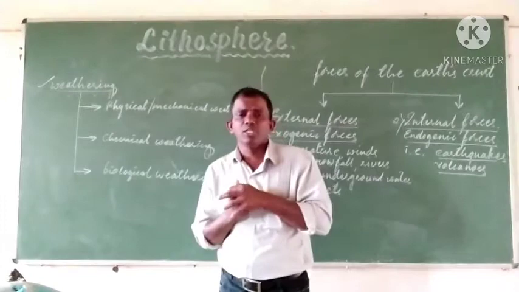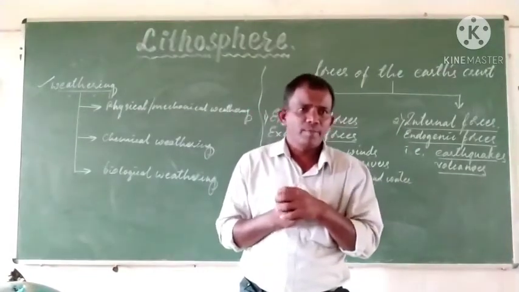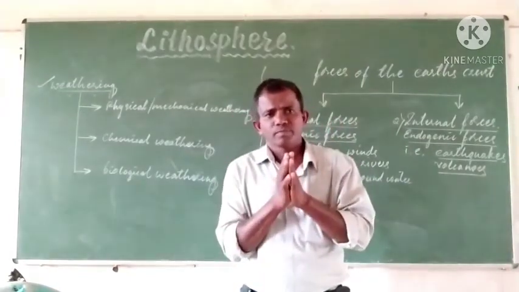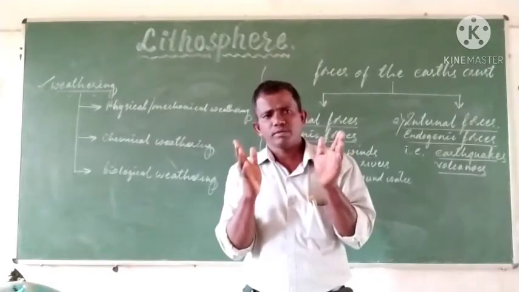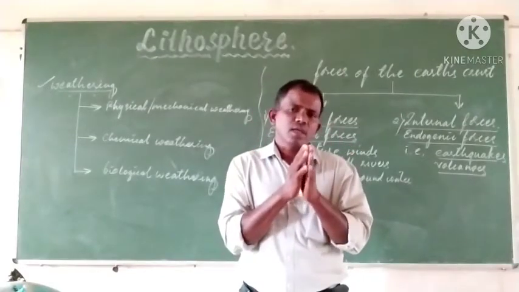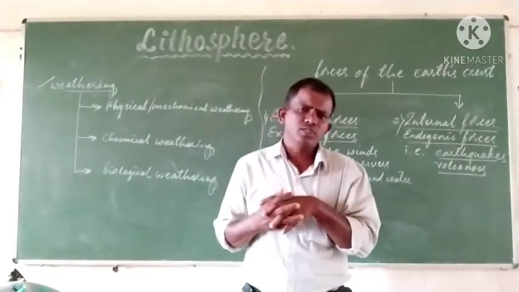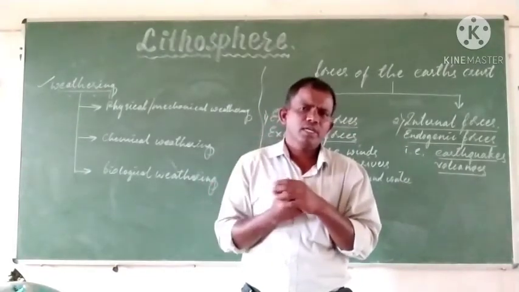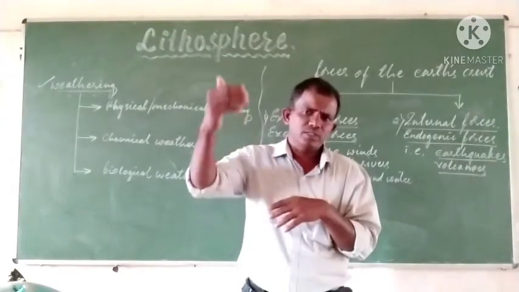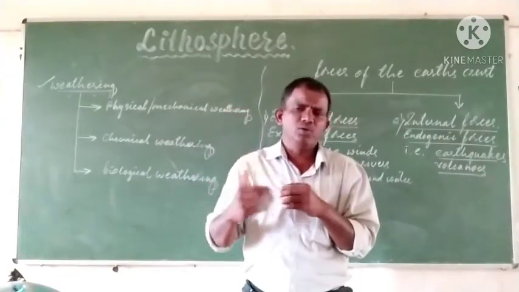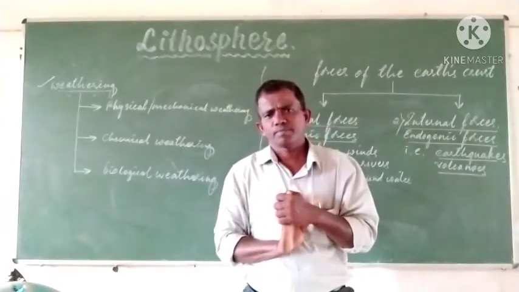Chemical withering is of four kinds: oxidation, carbonation, hydration, and solution. Through any of these ways, chemical withering takes place, that is, the rocks breaking into smaller pieces.